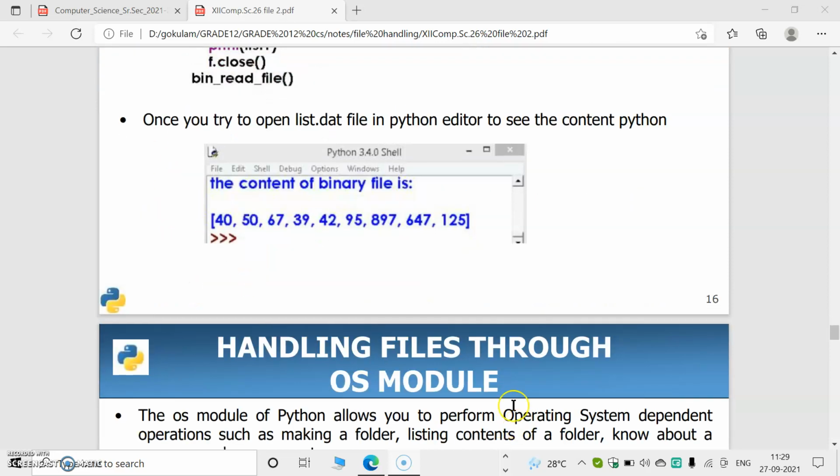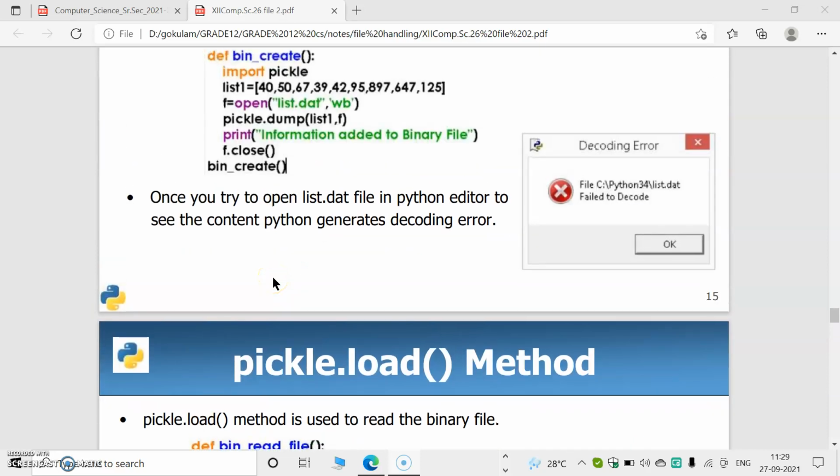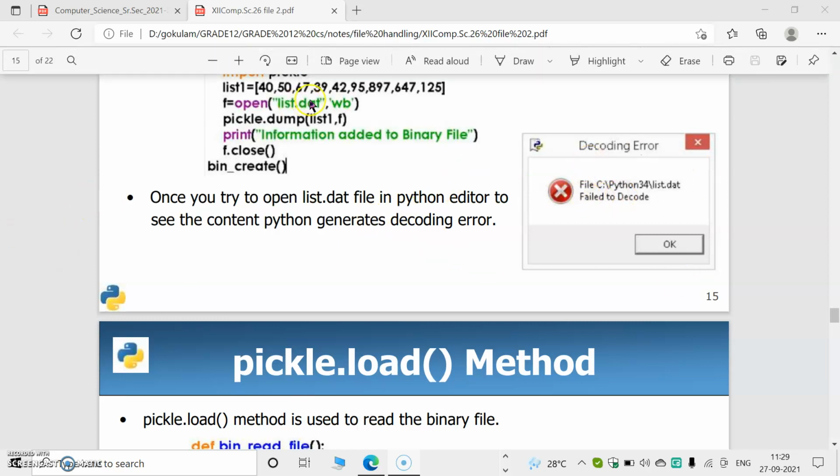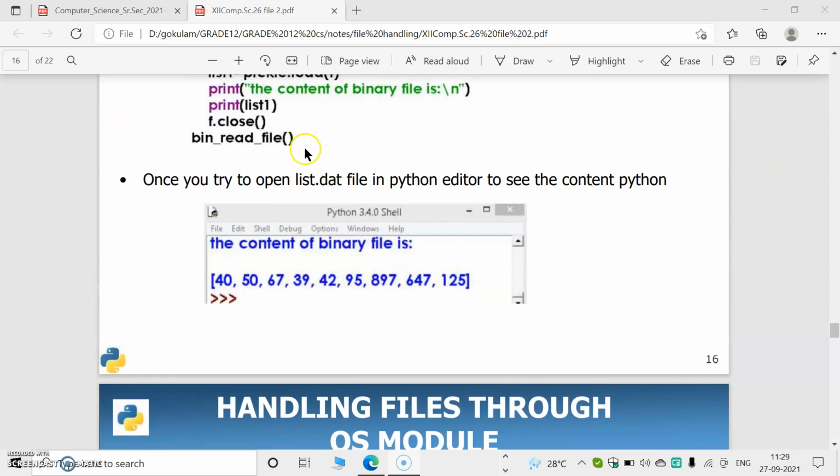Then we can print it. So this is the content of the file. When we open the file directly, we cannot see the contents because the data is converted into binary format. If we read it like this, we can see the contents.